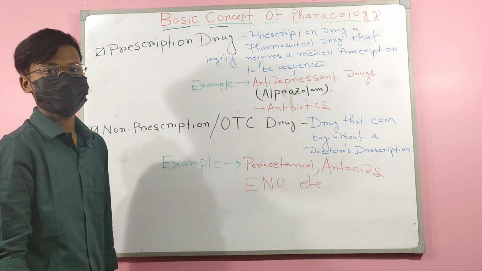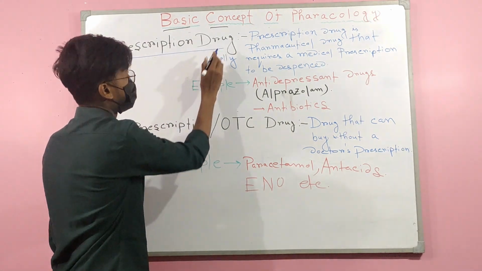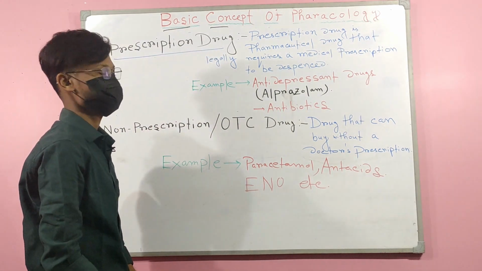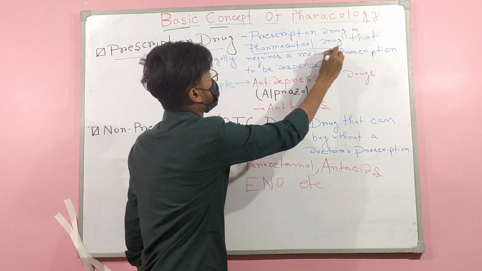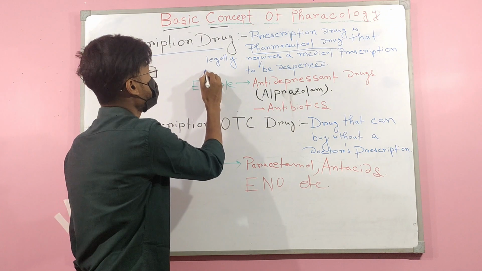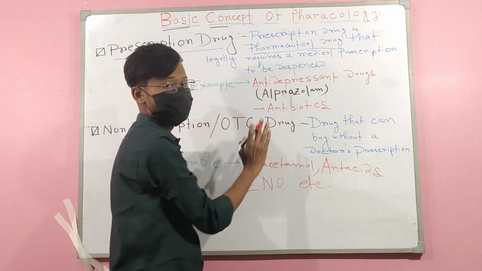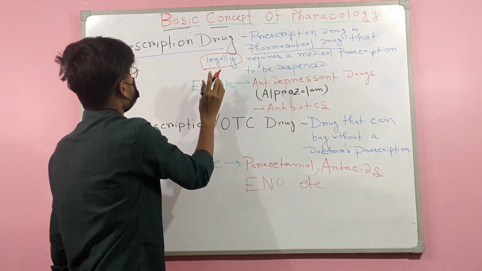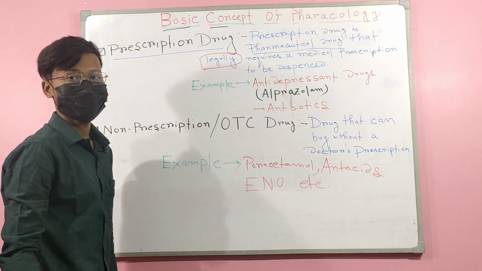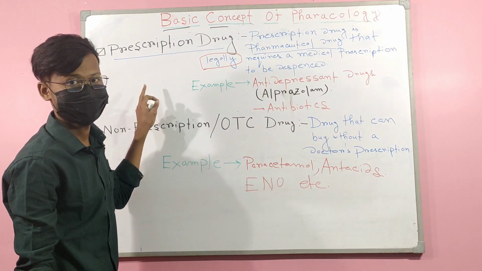Now, the next word: what is a prescription drug? A prescription drug is a pharmaceutical drug that legally requires a medical prescription to be dispensed. It means we can't get this drug without any prescription.